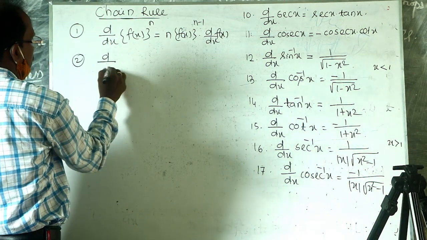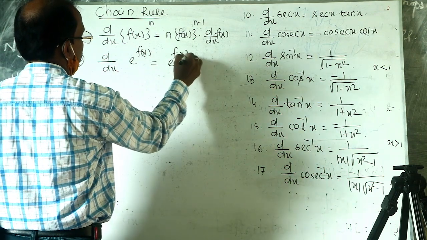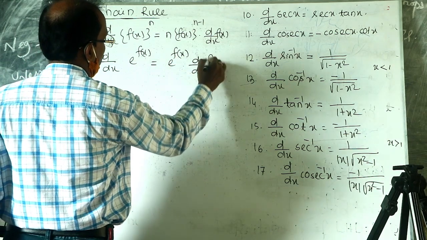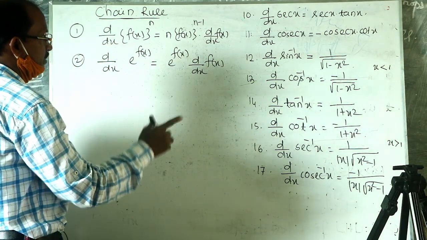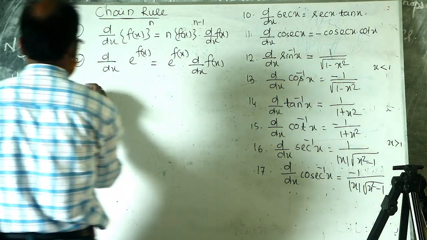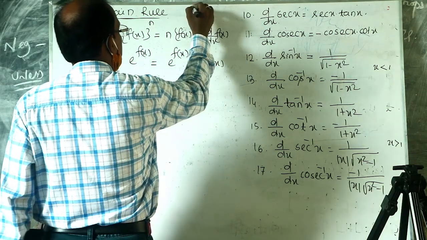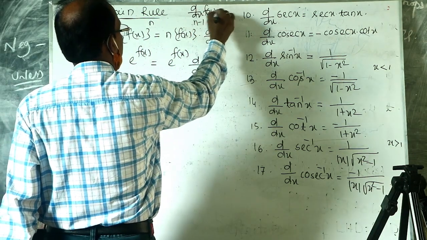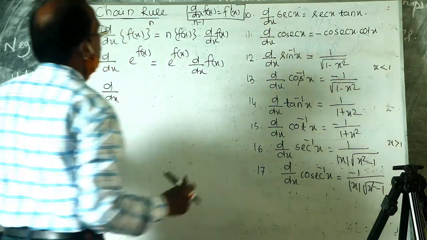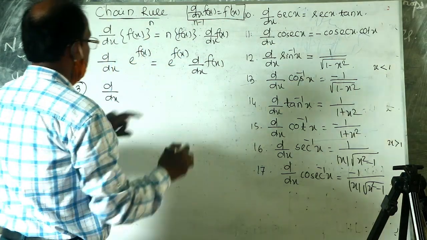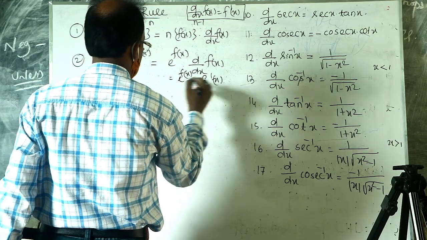Suppose derivative of e to the power f x is equal to how much? e to the power f x into derivative of f x. The derivative of f x can be written as f dash x. So this can be written as e to the power f x into f dash x.